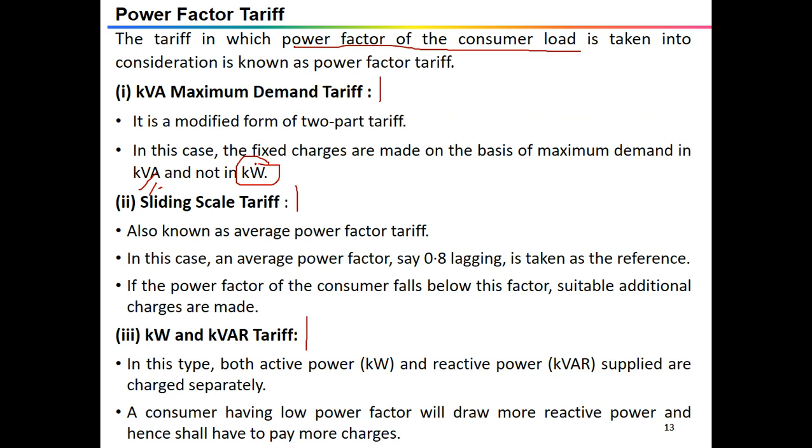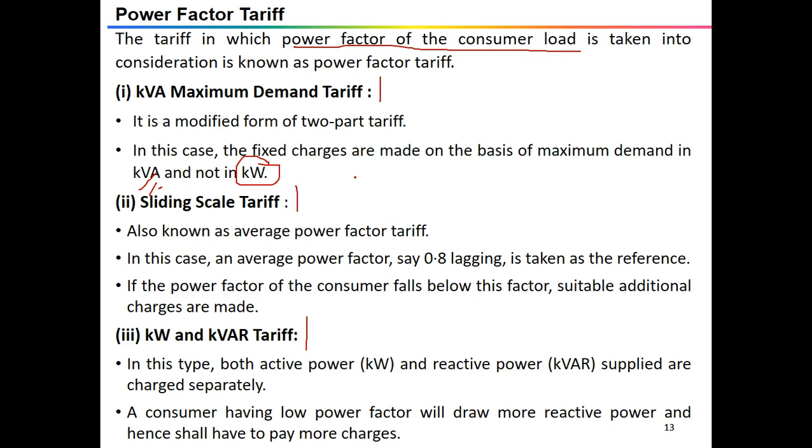As KVA is inversely proportional to power factor, a consumer having low power factor has to contribute more towards the fixed charge. This type of tariff has the advantage that it encourages the consumer to operate their appliances and machinery at improved power factor. Importantly, this is also a two-part tariff, and the low power factor increases the KVA rating of the load.